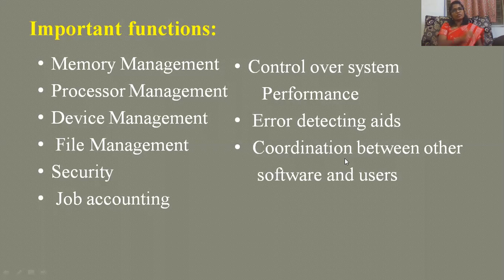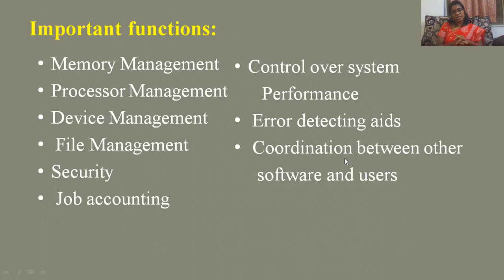So the first and foremost functionality of the operating system is memory management. It has to manage memory better. That means the deallocation of the memory must be done. Otherwise, the memory will be blocked. I mean, it will be busy all the time, so that the next process cannot get a chance to store into the memory. So it has to be very alert, so that every process is served in an efficient way. So that is the basic and foremost important functionality of the operating system. Right?